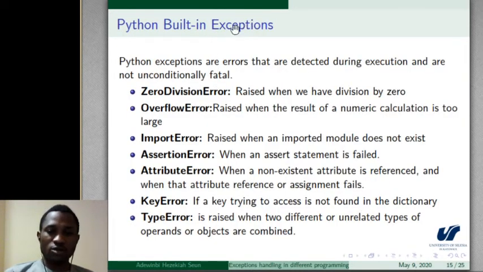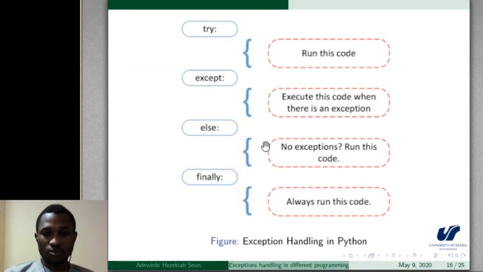So in Python, we have built-in exceptions. We have more than this. To understand more of this, we advise you check the Python documentation.